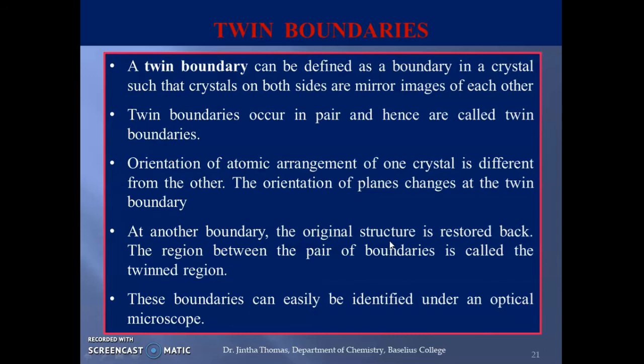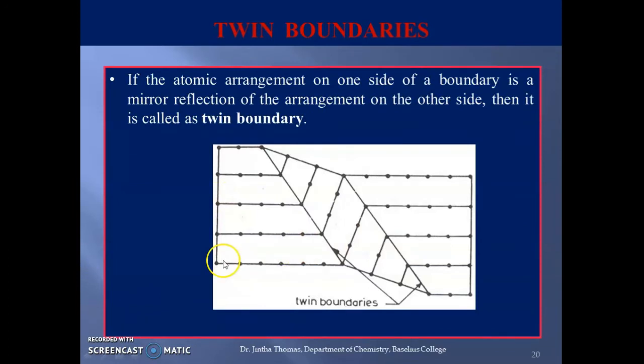If you view such crystals through an optical microscope, we can clearly see the occurrence of twin boundaries. So here you can see, if you consider this as the original structure, then we have the reflection here. This part is a reflection of this crystal. So when we check, you can see the original crystal has been regenerated here. This region is called the twinned region that separates two original parts of the crystal. So this is the twinned region and these are the twin boundaries.